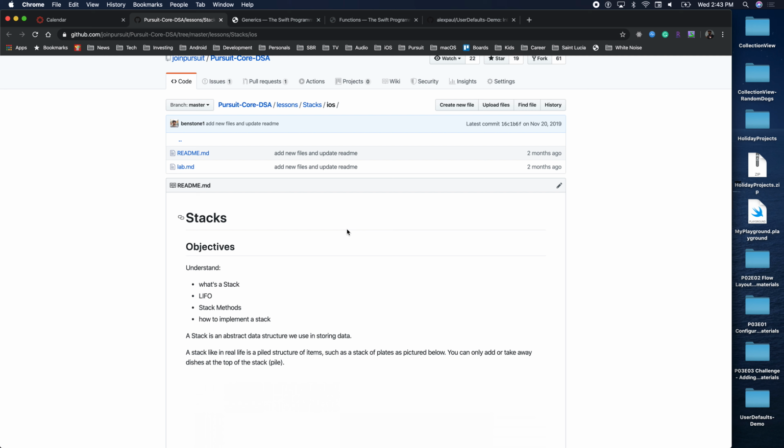I slacked out the link. We all have it, correct? Do we all have it? Do we see where it says 2 branches here? Yes, Luba? Yeah. Tanya? Okay. If I click on the 2 branches, I have 2 branches now. I have a master branch, which is the default branch, and I now have a generics refactor branch.